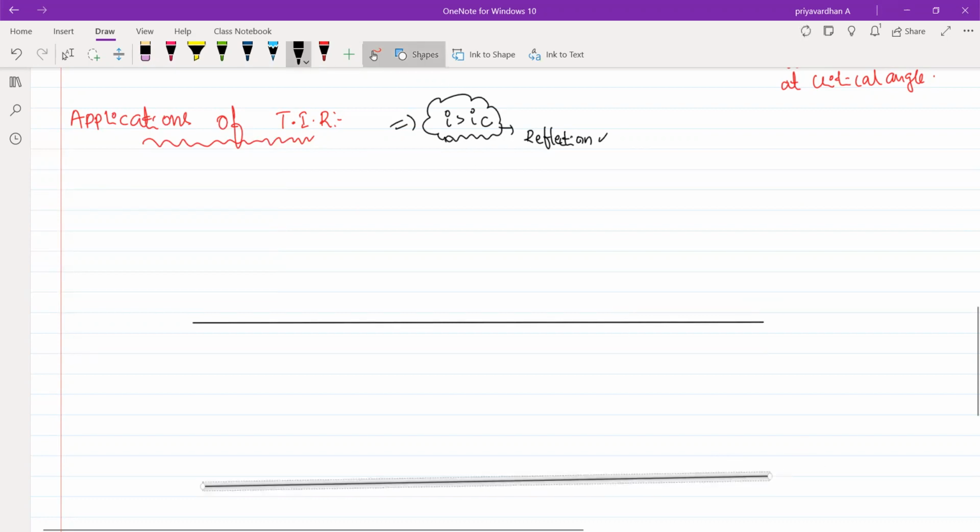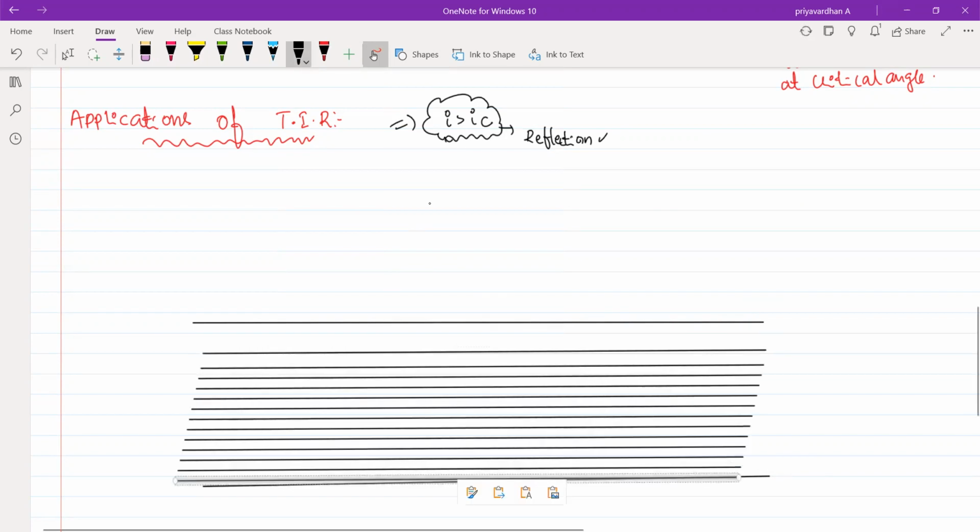So the remaining are the layers of air. Fine. Layers of air is taken like this. Assume that I have taken a tree in this fashion.